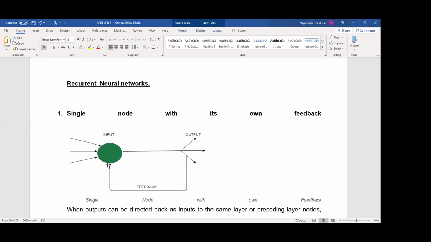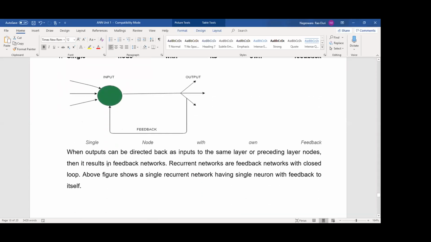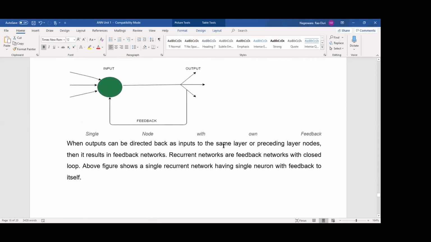I explained that here. When outputs can be directed back as inputs to the same layer or preceding layer nodes, it results in feedback networks. This network we can call a feedback network. Why is this network called feedback? We are feeding the output values backwards to the same node. This is called a feedback network. Recurrent networks are feedback networks.